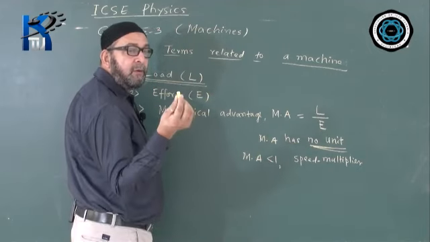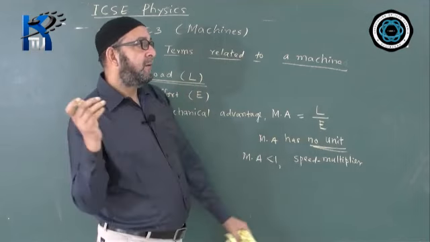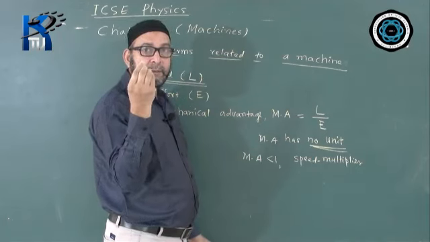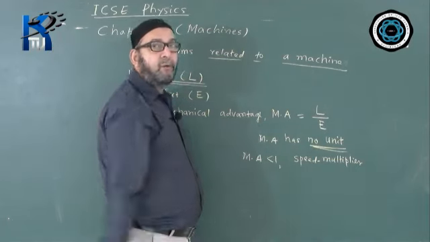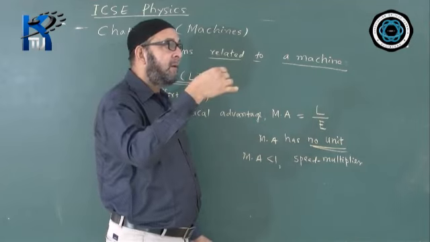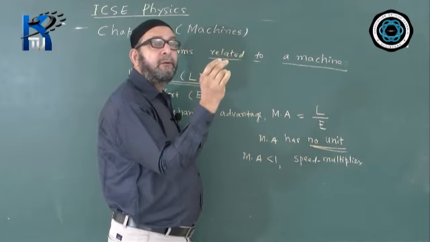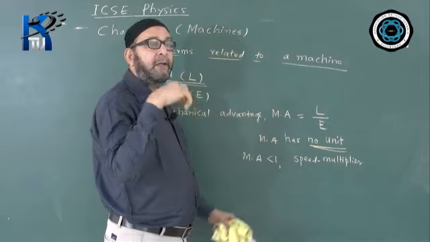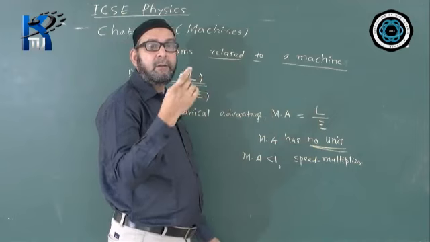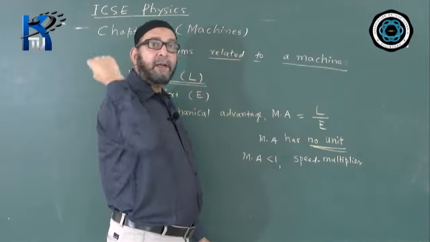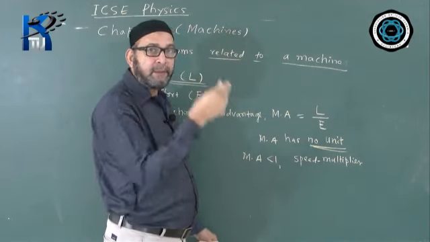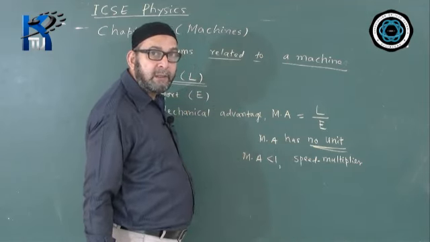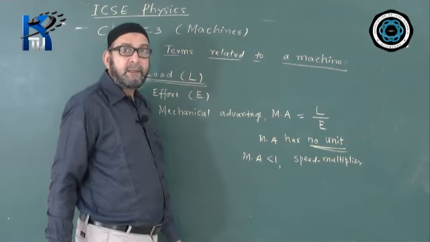For example, you are having a piece of stone in your hand, you give much greater effort than the value of the load of this piece of stone while throwing. So greater effort than the load, so what is happening to the piece of stone is gaining in the speed, so it is moving faster. Even a cricketer, at the time of bowling, throws the ball with much greater effort, so the ball picks up the speed. So such a machine is called speed multiplier, where mechanical advantage is less than 1. That time effort will be less than the load.